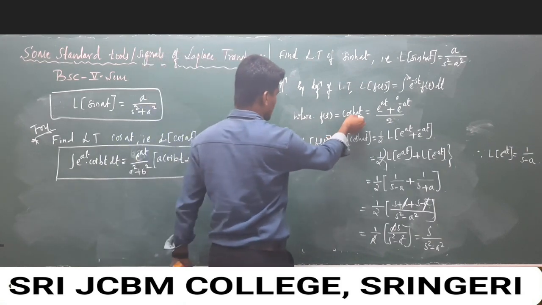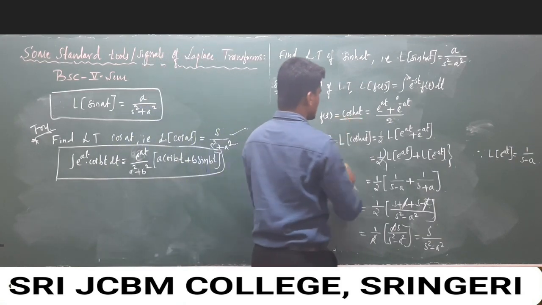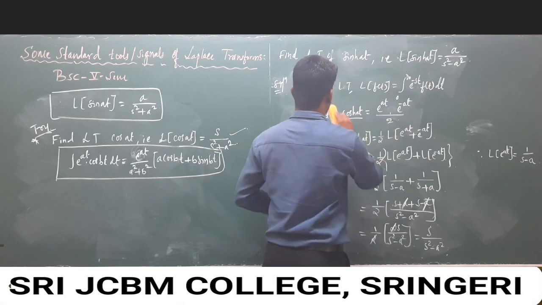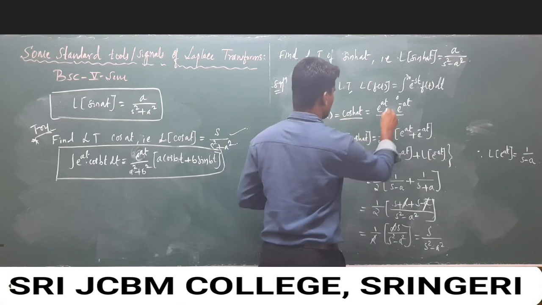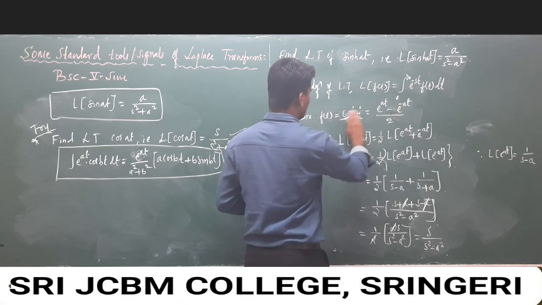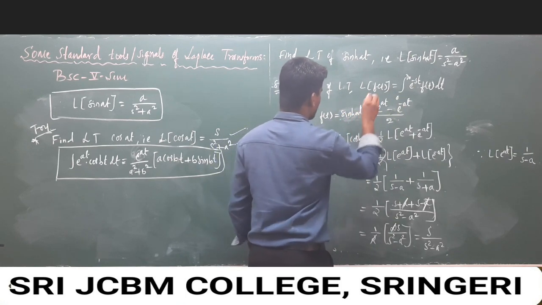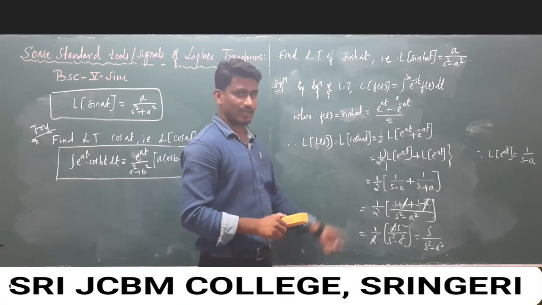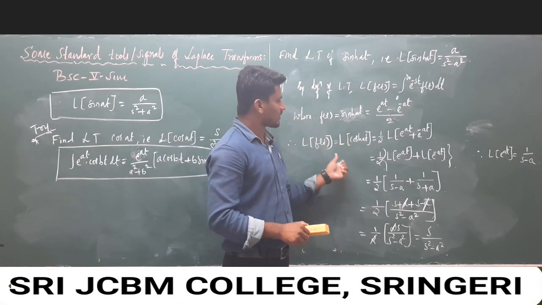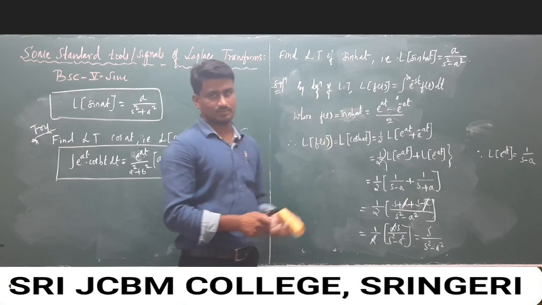Here sine hyperbolic at is nothing but we get a minus sign, and apply this formula for the function sine hyperbolic at, and we get the solution. Just the same procedure, and try it yourself.